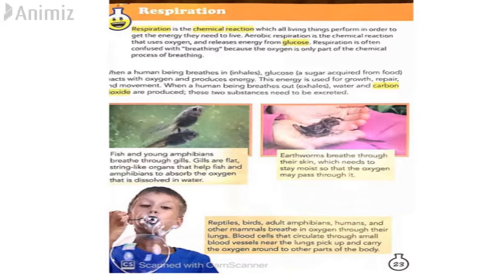There are 2 types of respiration: aerobic respiration and anaerobic respiration. Aerobic means that it needs oxygen, and anaerobic means that it does not need oxygen. When we talk about aerobic respiration, that means that it uses oxygen, but when we talk about anaerobic respiration, that means that it doesn't need oxygen.